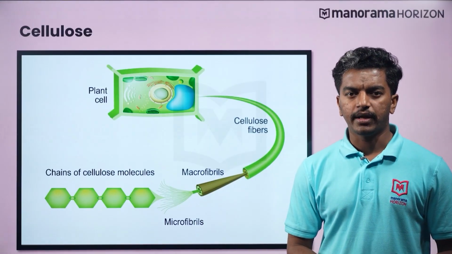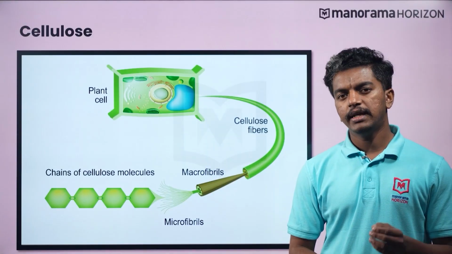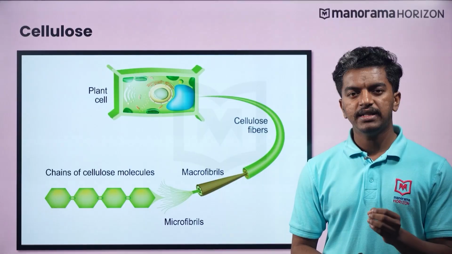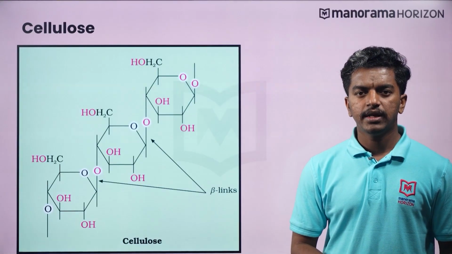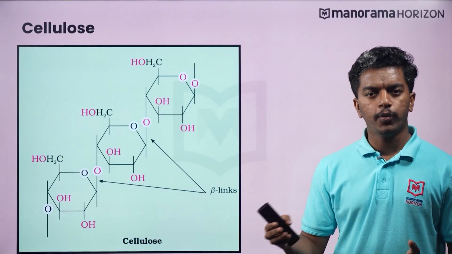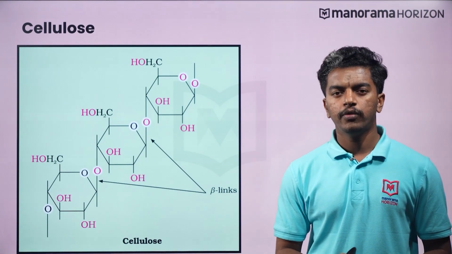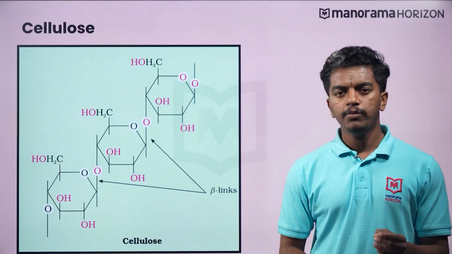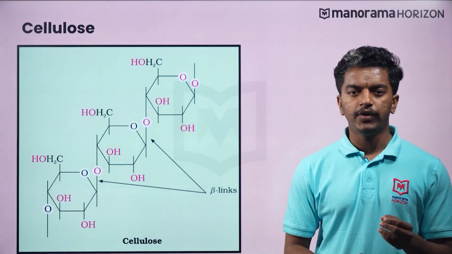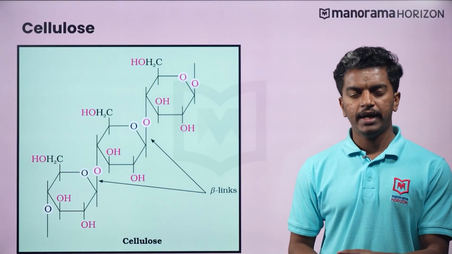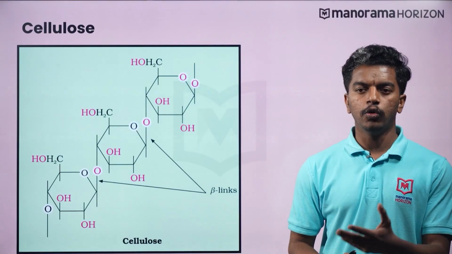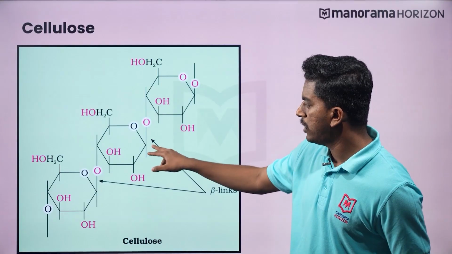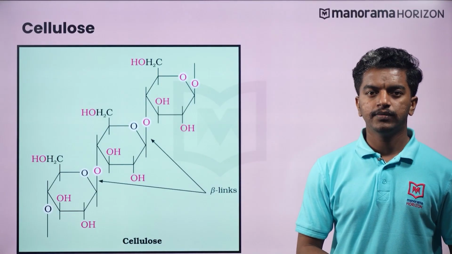Yet another polysaccharide is cellulose. Cellulose is the major constituent of bacteria and plant cell walls. Structurally, cellulose is a straight chain polysaccharide. It is composed of beta-D glucose units. These glucose units are joined by glycosidic linkage between C1 of one glucose unit and C4 of the next glucose unit. As you can see here, C1 of one is connected to the C4 of the other unit.